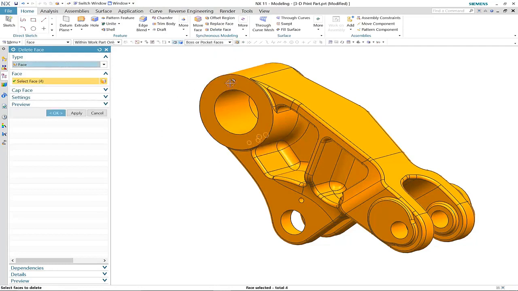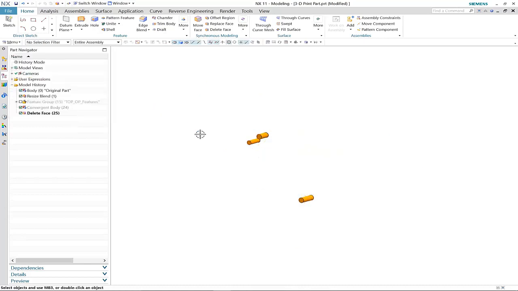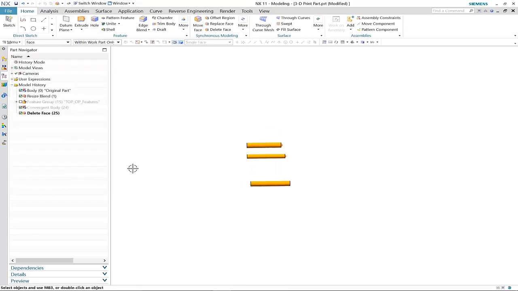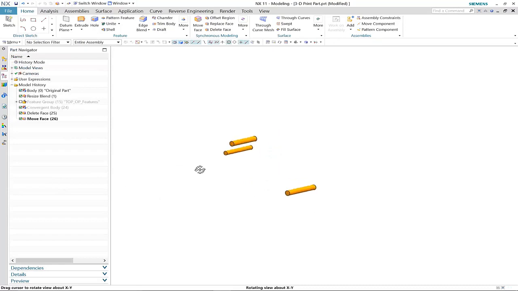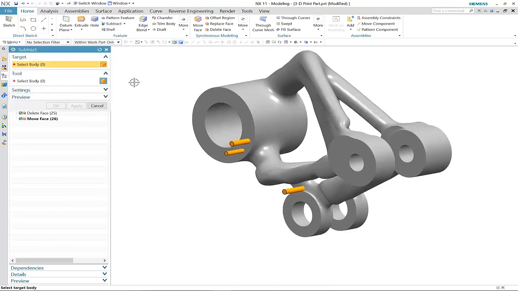First of all, we shall use the delete face command in synchronous to isolate the 3 connection points. We'll just move the faces of these connection points to make sure that they stand proud of the convergent body. And then using convergent modeling technology, we can subtract directly from the faceted geometry